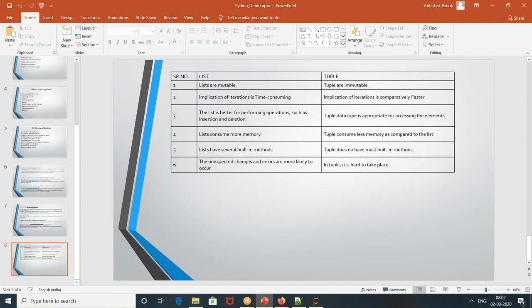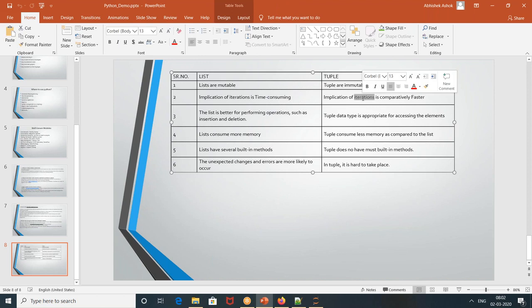You cannot add, you cannot change. Iterations are time consuming, but people say tuples are pretty fast because you have a defined set, and Python has inbuilt operations that are fast on tuples.